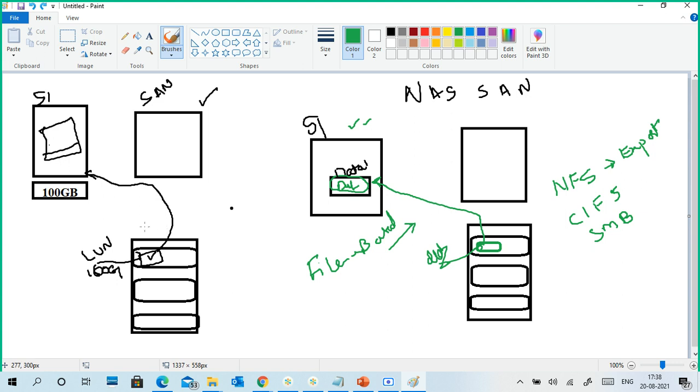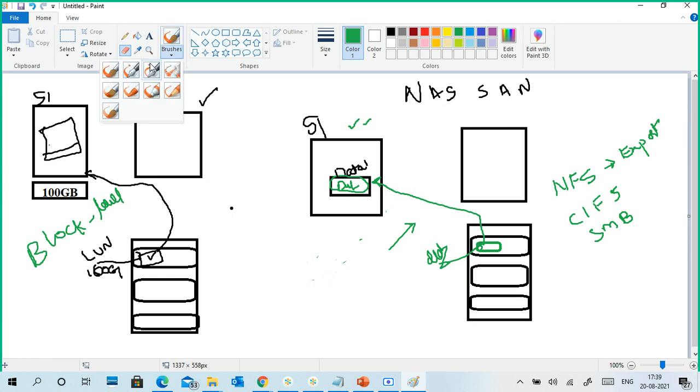You are accessing a block, meaning an entire hard disk. So we call it block level storage. Sorry, the earlier one is file level storage; you can say file based also, no problem.